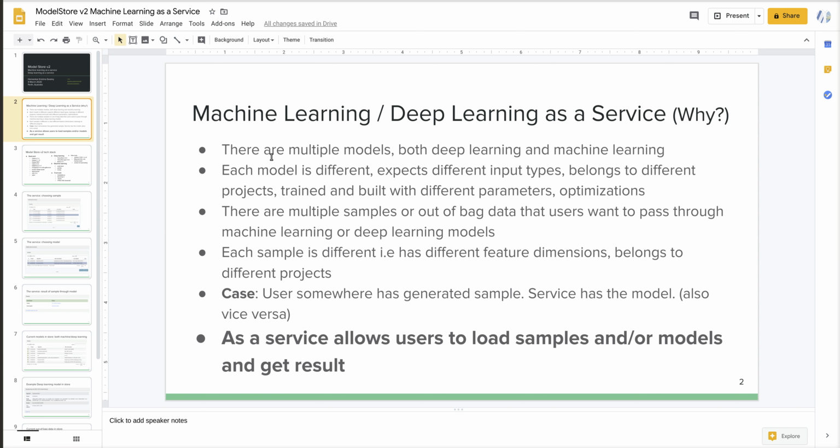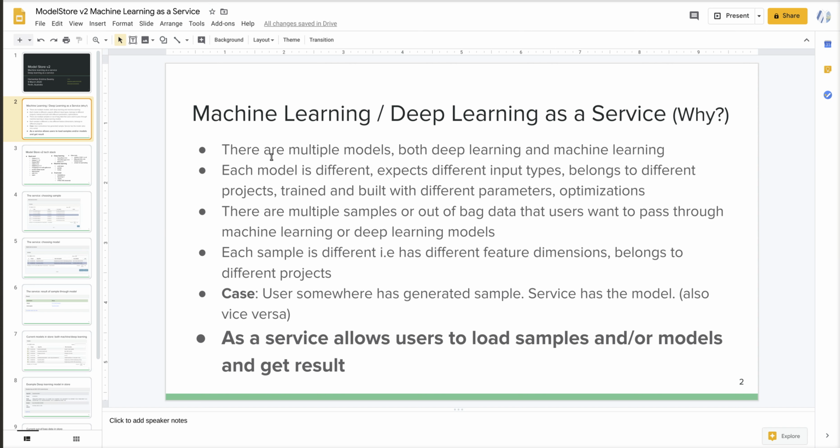It belongs to different projects. They may be trained and built with different optimization techniques. For example, of the two deep learning models that have been added to the store, one has been trained on the CPU with early stopping parameters, and the other has been trained on the GPU.